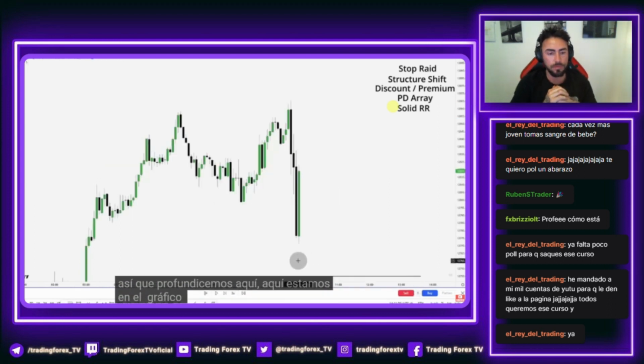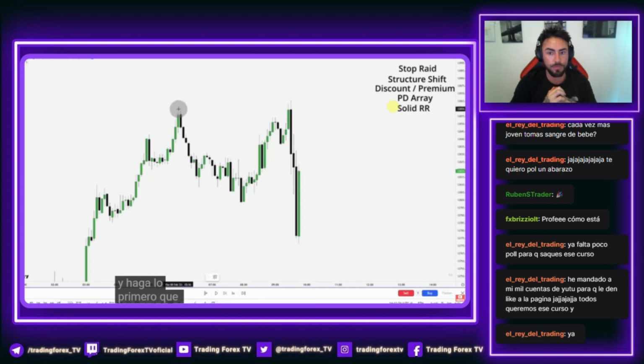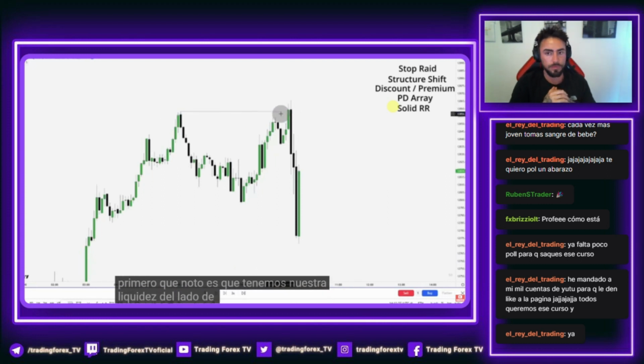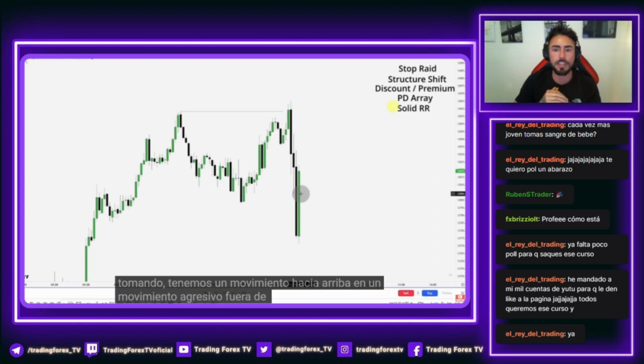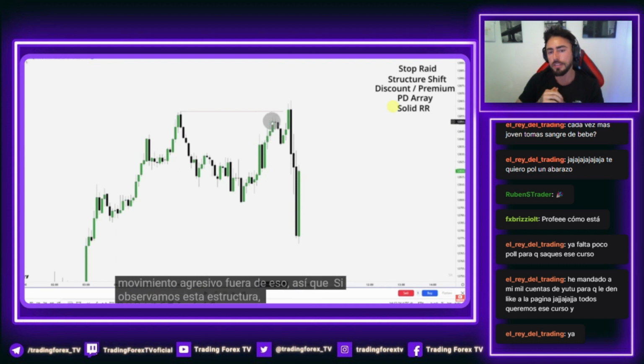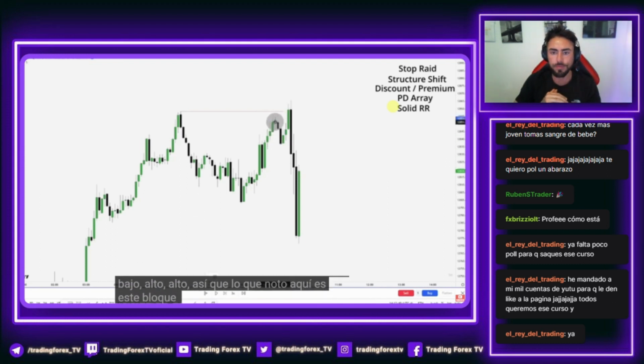So here we are on the 5-minute chart, and if you want to pause and see what you see, go ahead and do that. First thing I notice is we have our buy side liquidity resting here that was taken, and an aggressive move up off of that. So if we're looking at the structure, we have a high, low, higher high. So what I notice here is this breaker block. The next thing I notice is what is within that breaker block. And we have a fair value gap resting right here.